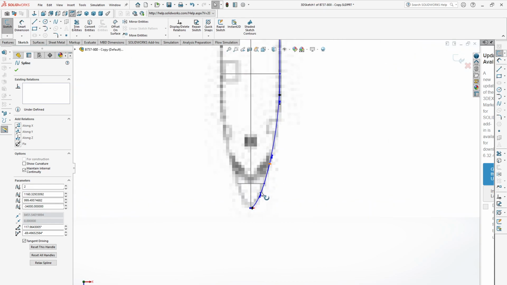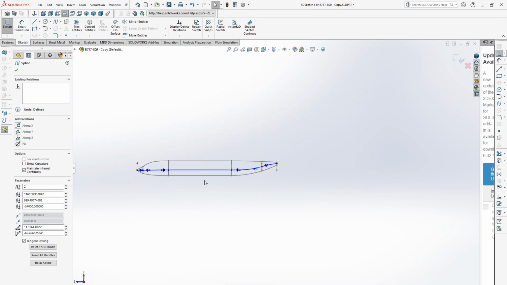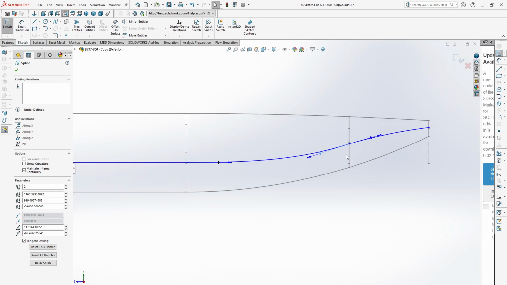In this view I think okay, so go to the right side view and let's see how it looks like. So we need to do something here.